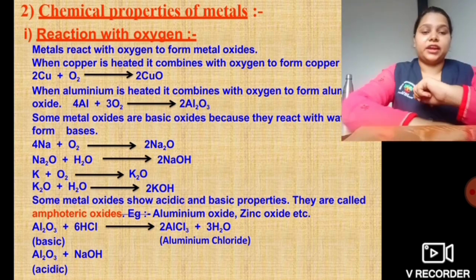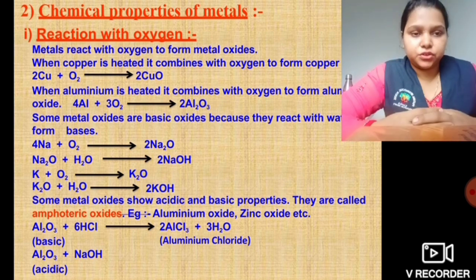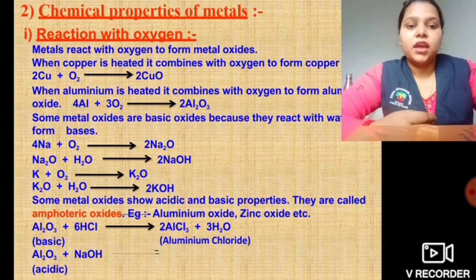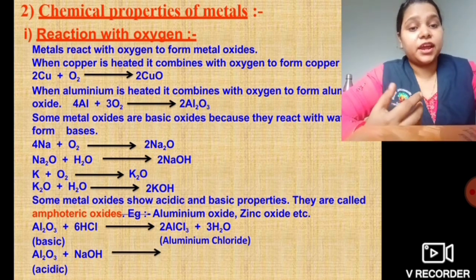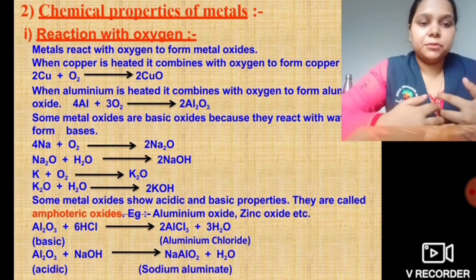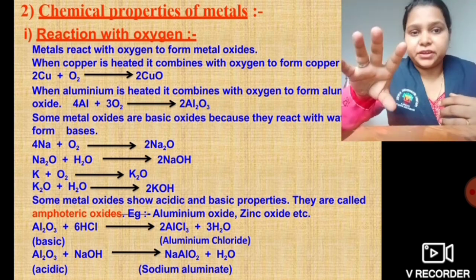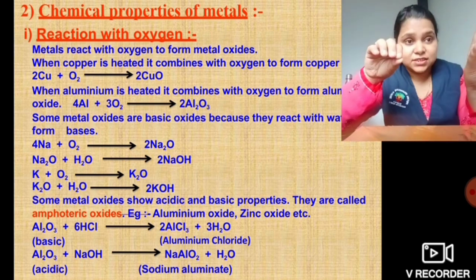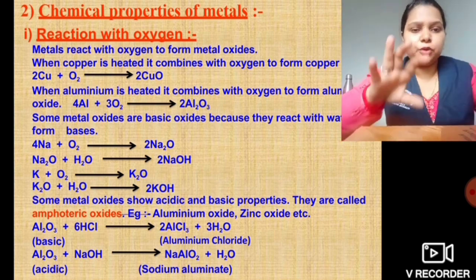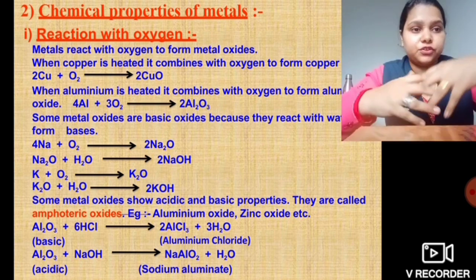So when aluminium oxide was reacted with hydrochloric acid, we got aluminium chloride and water molecules were liberated. This aluminium chloride is acidic in nature. And when aluminium oxide was reacted with a base, we got sodium aluminate. Sodium aluminate is basic in nature. So this is how one particular type of metal oxide reacts differently with a base and with an acid. This property is known as being amphoteric.